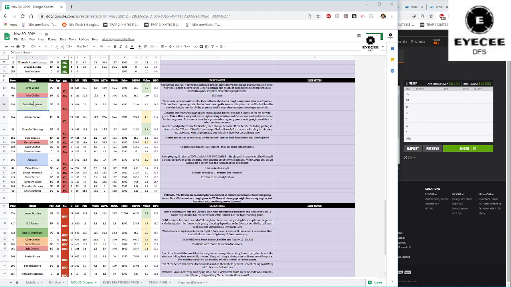Hunter would definitely be getting a lot more shot volume with Reddish out. Not that Reddish takes that many shots, but it just seems to work out like that. Hunter's usage rate goes up quite a lot with Reddish out. Parker's a reasonable play, but he's on and off. You know what you're gonna get with him. You could get a monster game or a dud. Either is possible. It's just that the pace of this matchup is really good.